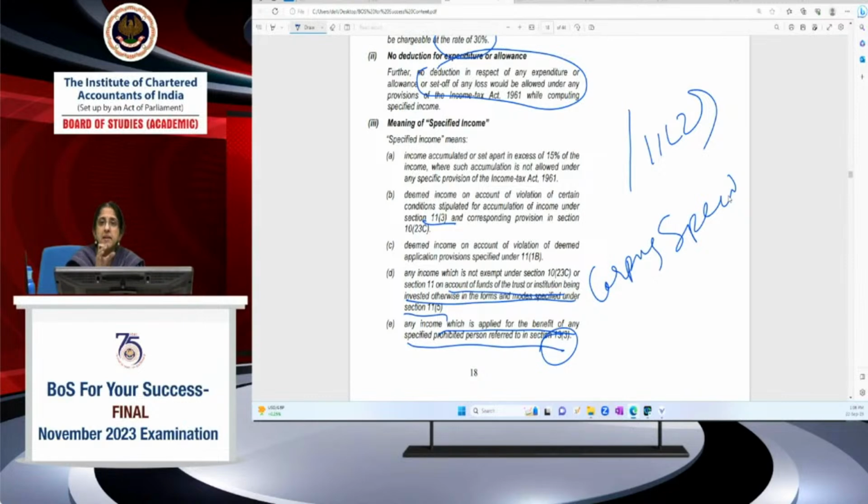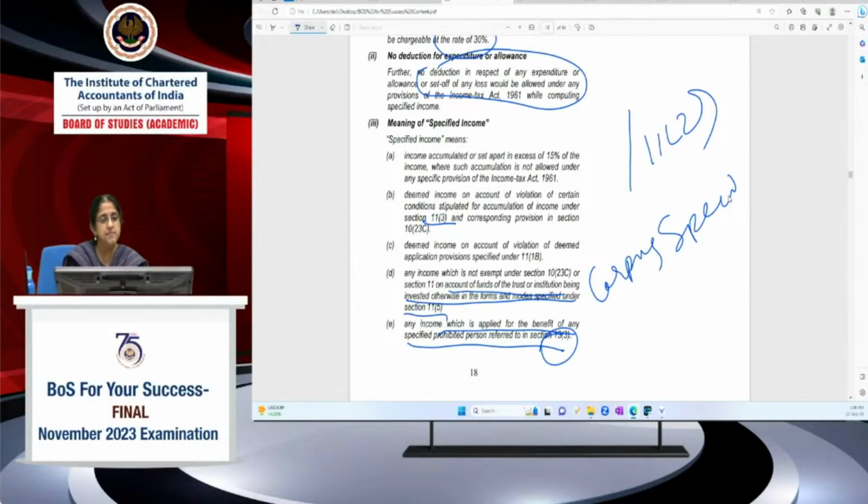Like the trustee is a prohibited person under 13.3. Then that part of the income which I've applied for the benefit of the trustee will be subject to tax at 30%. A person who's made a substantial contribution exceeding 50,000, if I'm applying any part of the income for the benefit of that person, that part which I've applied will be treated as a specified income. Okay, but employee is not included in this.